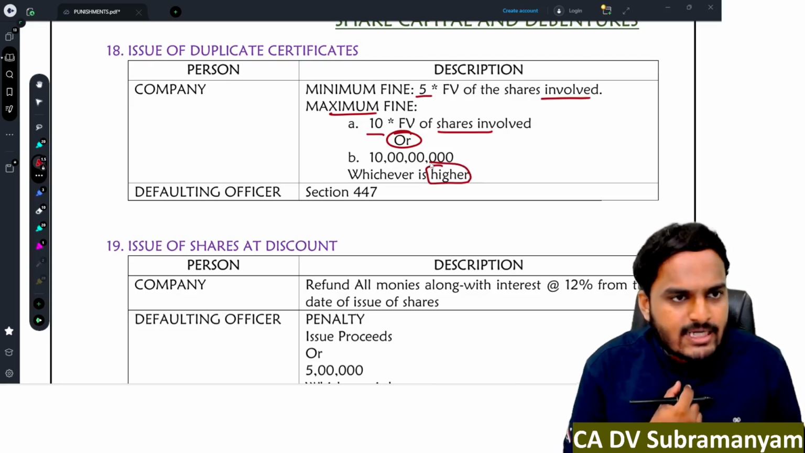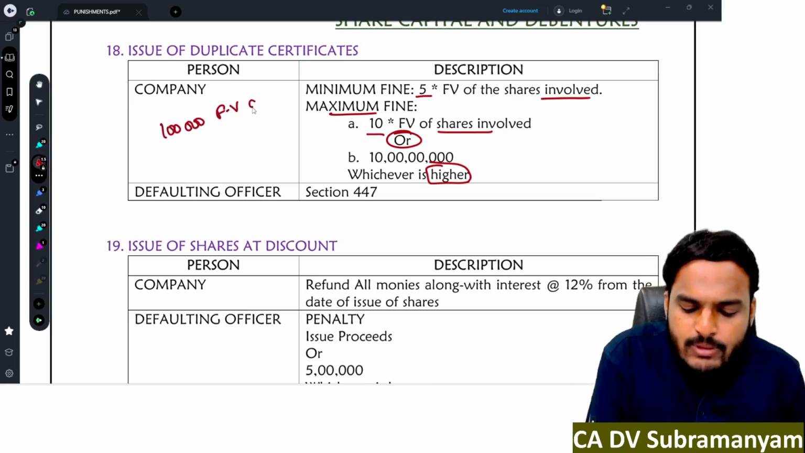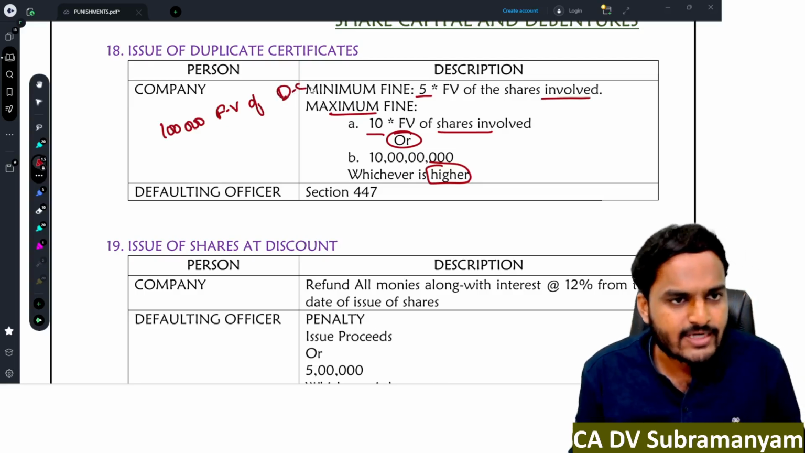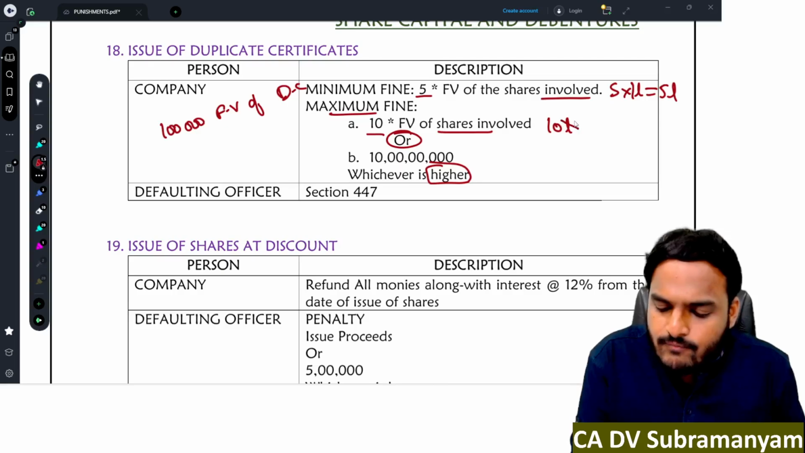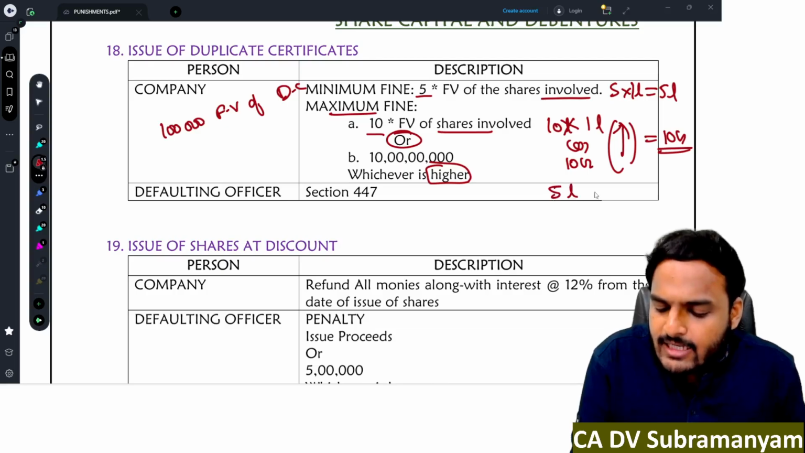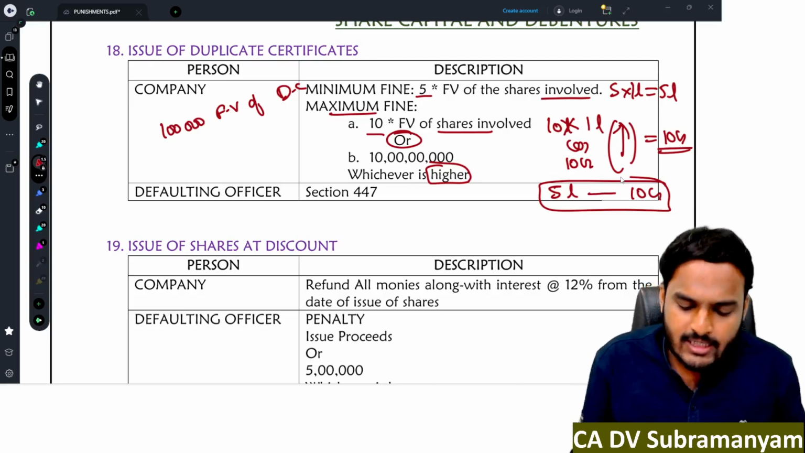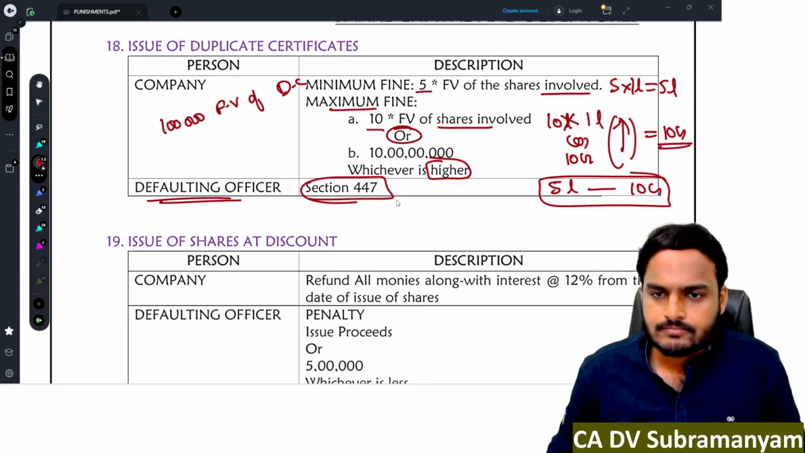Suppose the company issued duplicate certificates of 1 lakh rupees face value. Then minimum fine is 5 times 1 lakh, that is 5 lakhs. Maximum is 10 times 1 lakh or 10 crores, whichever is higher. That means 10 crores. So the range of fine is 5 lakhs to 10 crores. The defaulting officer will get punishment under section 447.